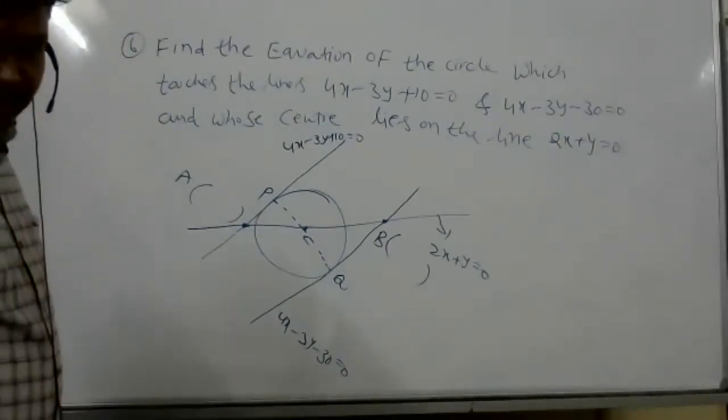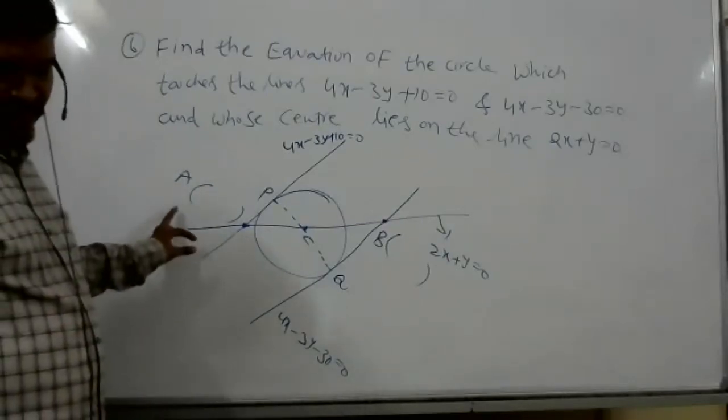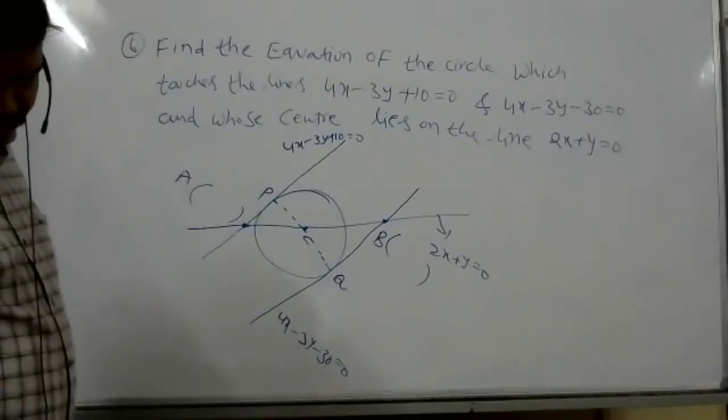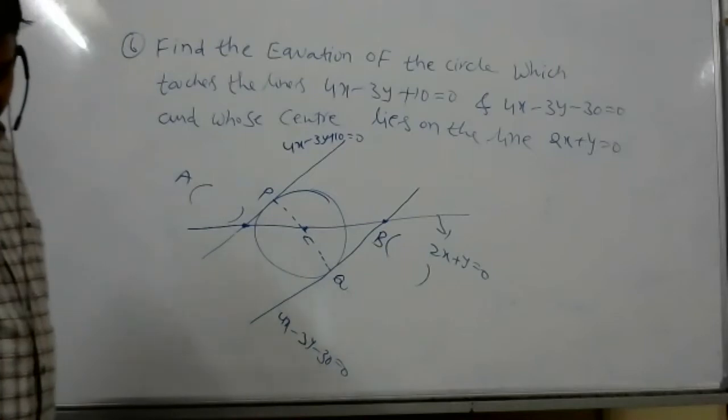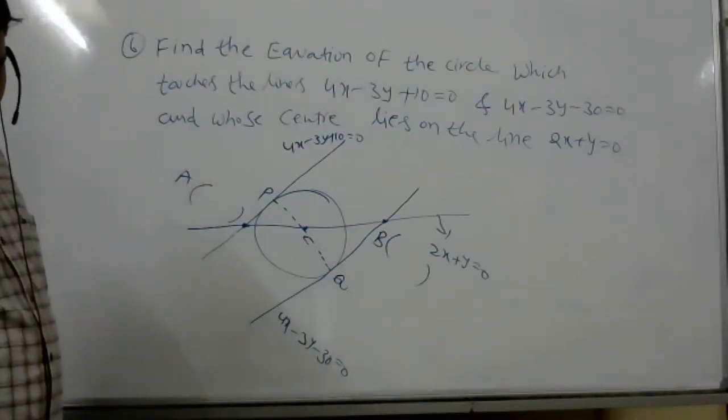Sir, the distance between two parallel lines is 40 units, right? Yes, sir. So the radius is 20 units. Point C is at a perpendicular distance.